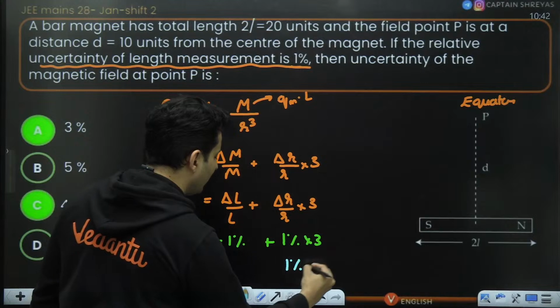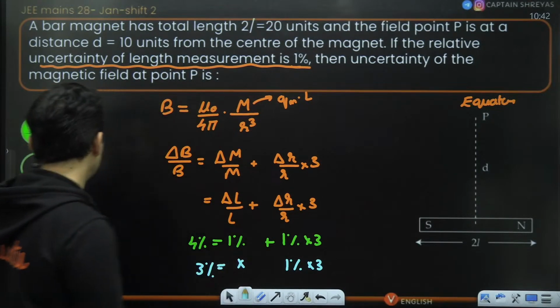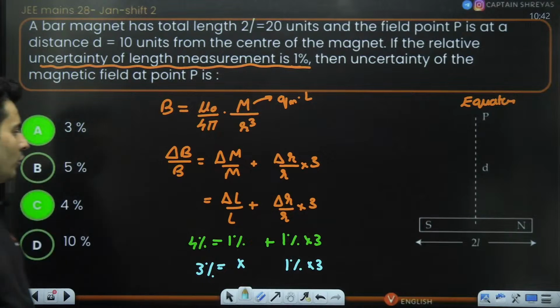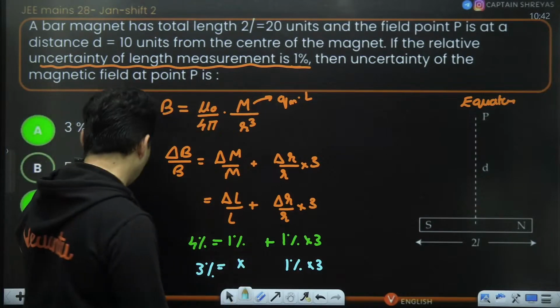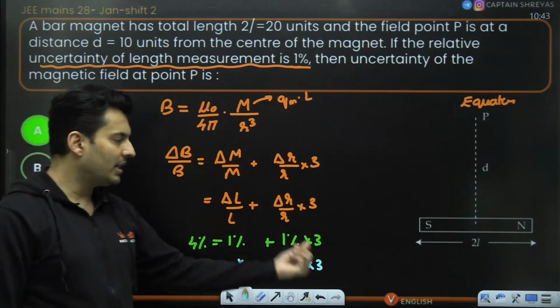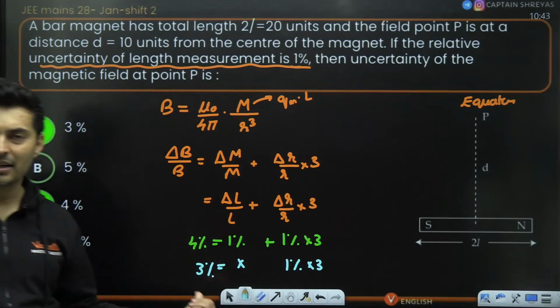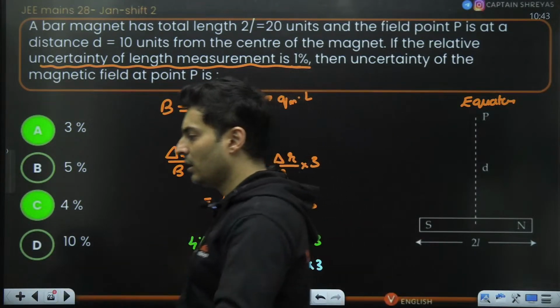If you just take this 1% into 3 and there is nothing over here, then the answer is 3%. So the answer can be 3%, it could be 4%, or if it is just the length of the dipole, then the answer could be even 1%. 1% is anyways not there in the options, but both the options seem to be correct according to each theory. So that is why this should also be a bonus question.